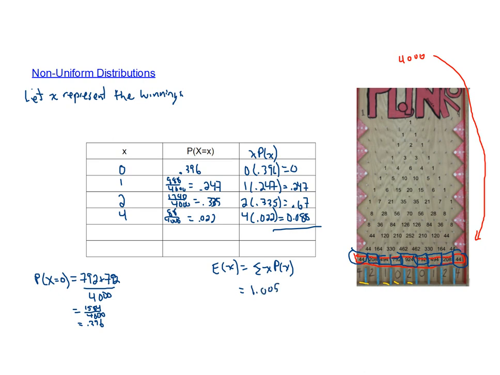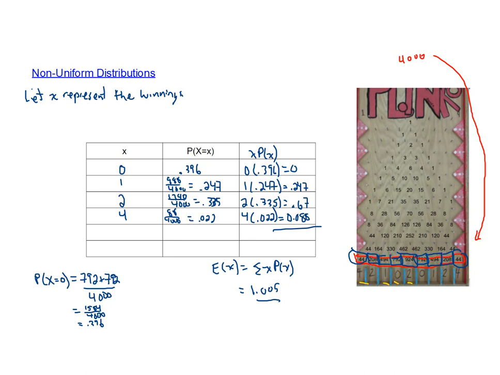What this means is that in the long run, we can expect to win just over $1. Now, casinos and any kind of gaming place that you go to, they use these values all the time. So if this is a game that's offered at a casino, they know that your expected winnings are just over $1.